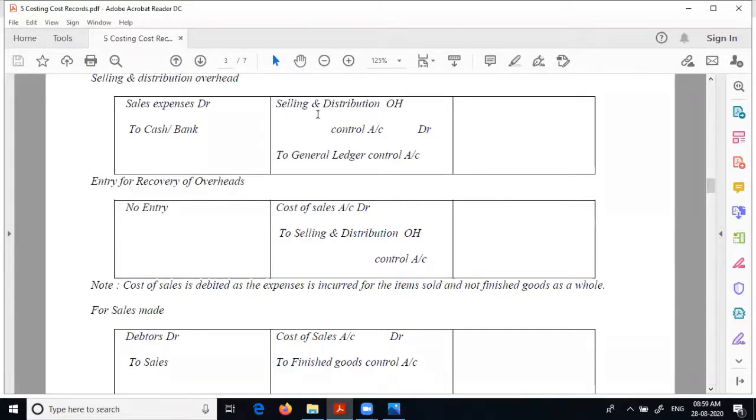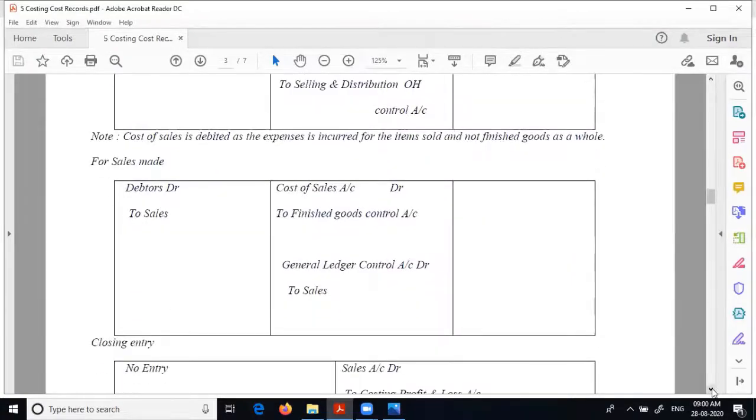Here sales to this thing, you're selling and distributing general ledger. So you cannot do general ledger, selling and distribution control account to cash and bank. This entry is not required here, but here it is required. Therefore, you have to pass this entry here. This will be passed.